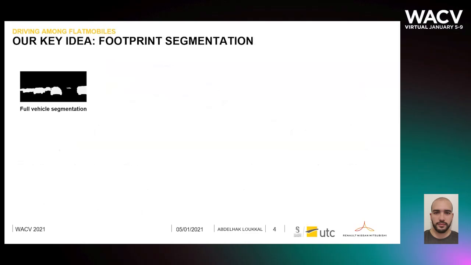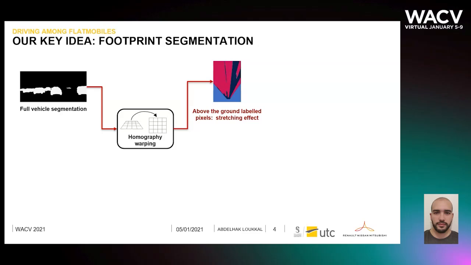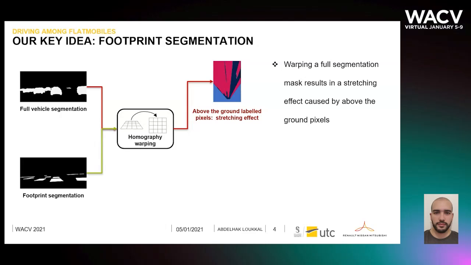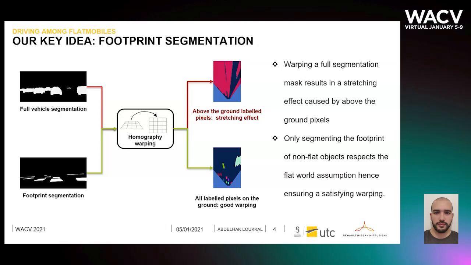Let's take the example of a full vehicle segmentation mask. If we were to apply homography warping to this mask, it would result in a stretching effect caused by above-the-ground labeled pixels. Our solution is simple: footprint segmentation. By segmenting only the footprint of non-flat objects, we respect the flat-world assumption implied by the homography, hence ensuring a satisfying warping.